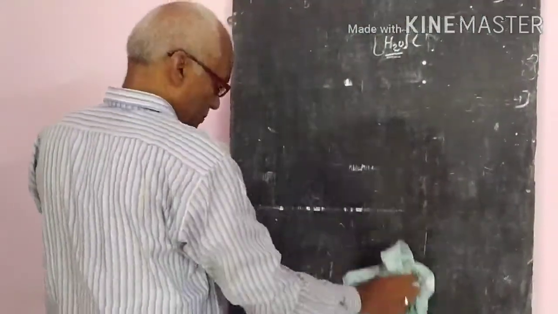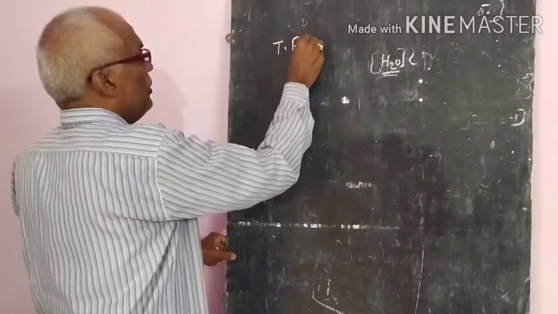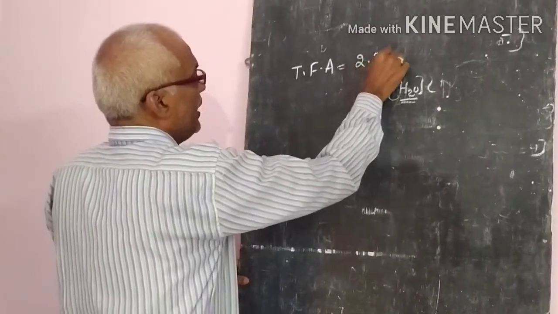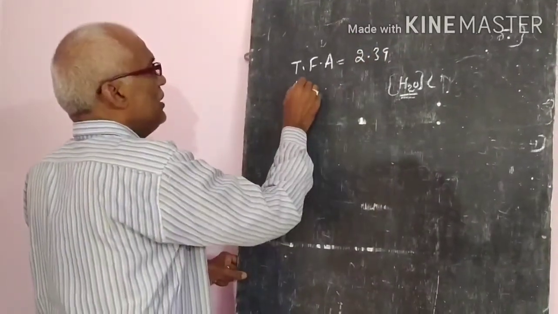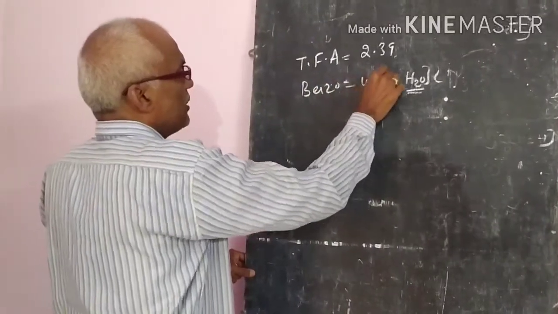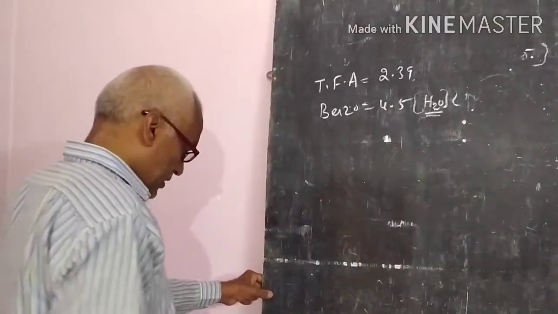Observe these values: trifluoroacetic acid has a pKa of 2.39, benzoic acid is approximately 4.2, and acetic acid is 4.76.